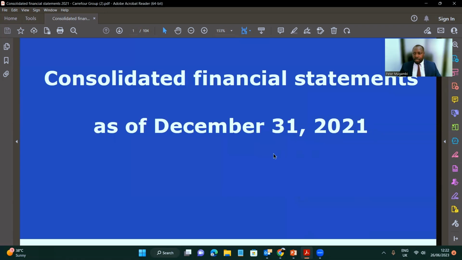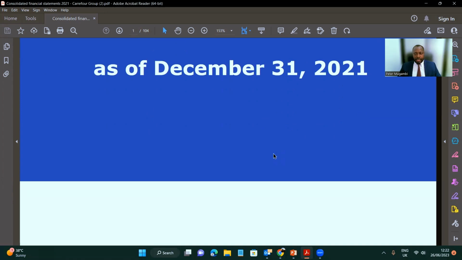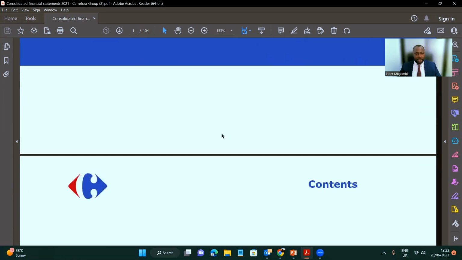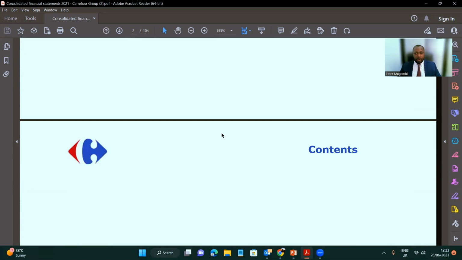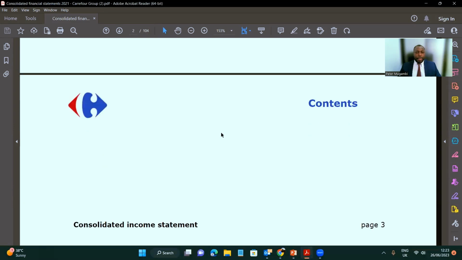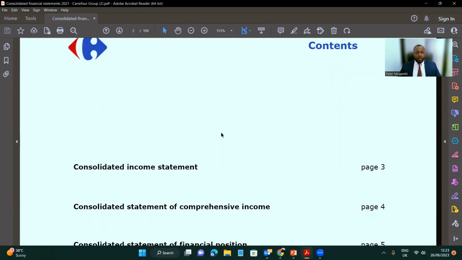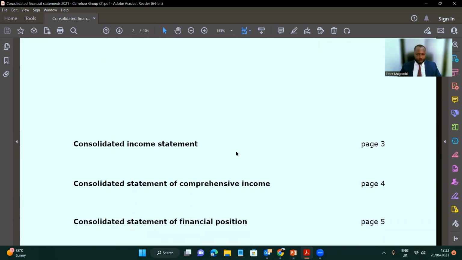We want to use this statement so that we can extract information for decision making, and in particular, information about the liquidity of this company. To achieve that objective, we will be learning using the current ratio.